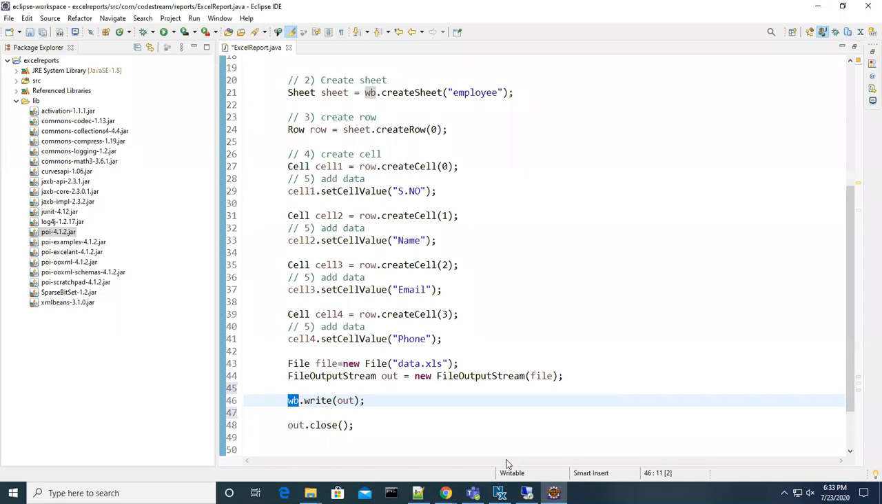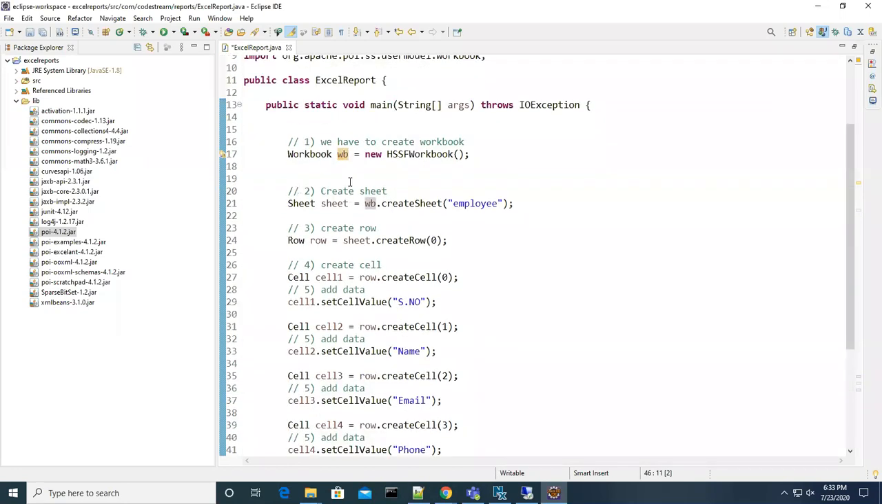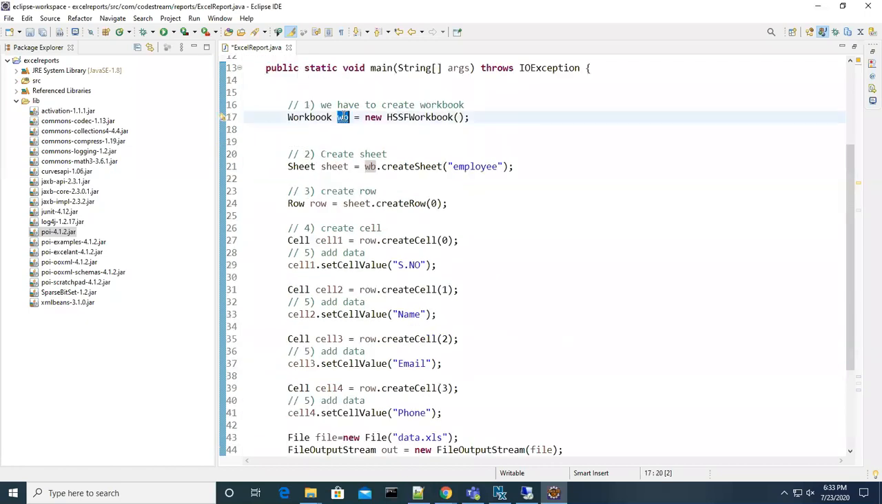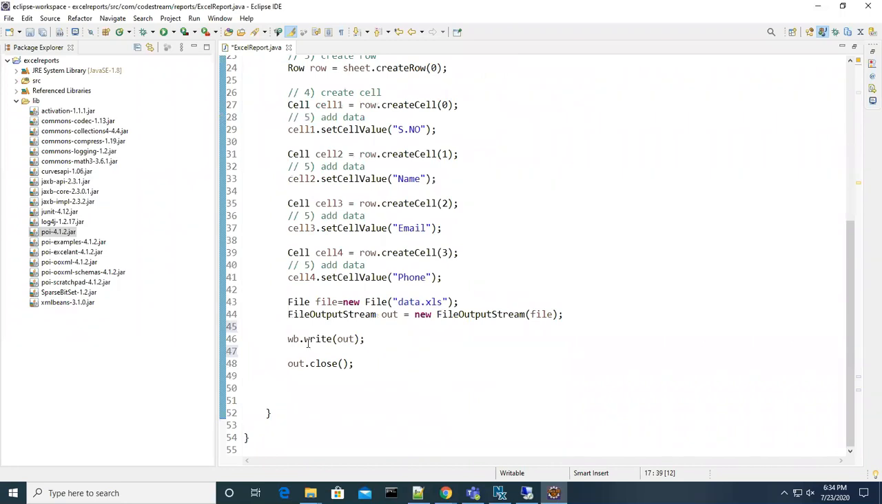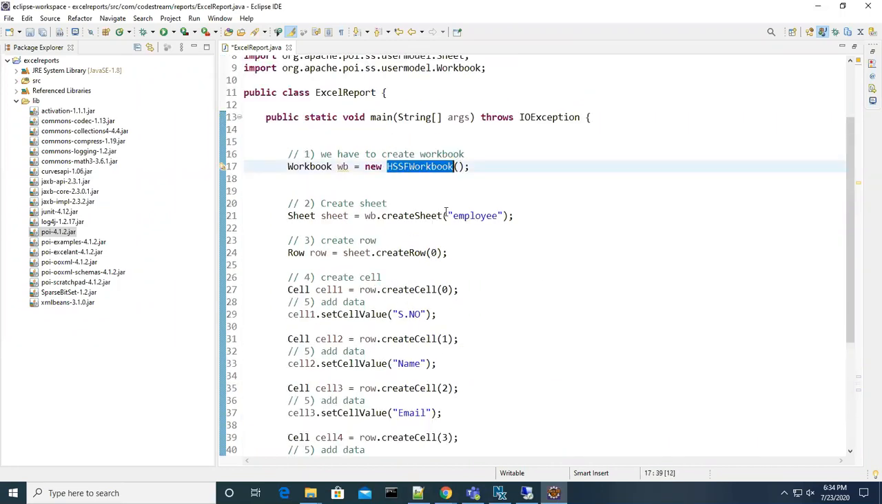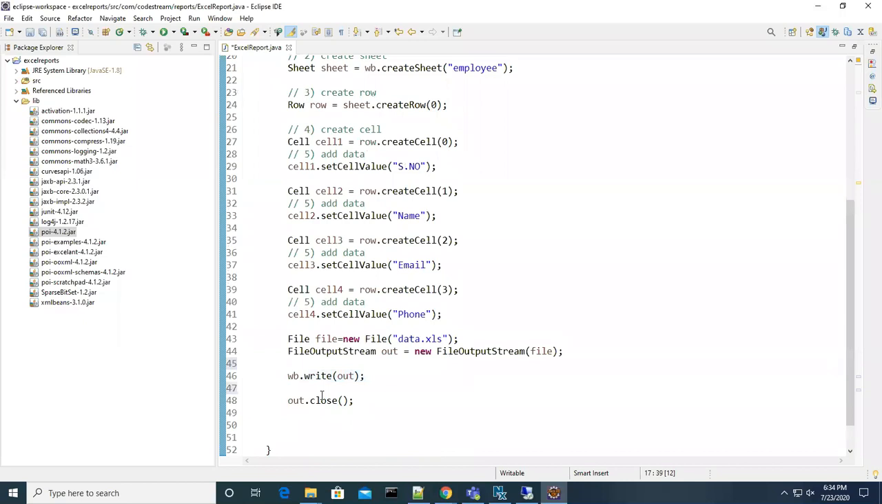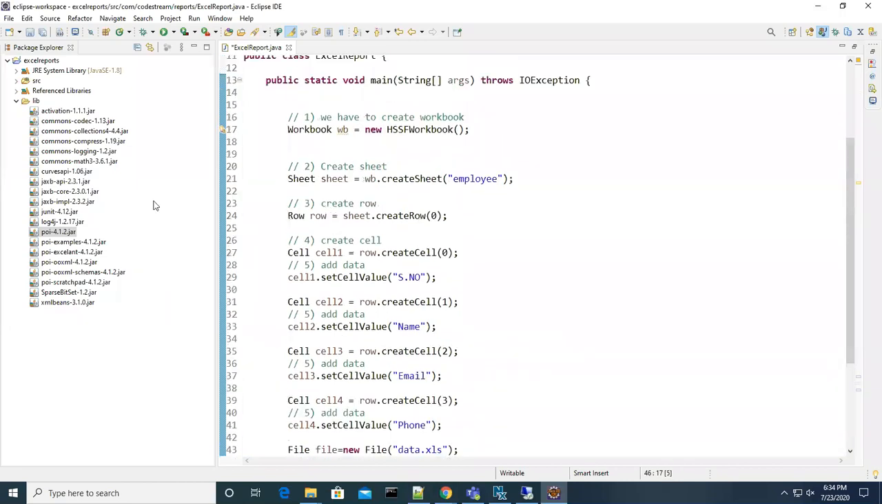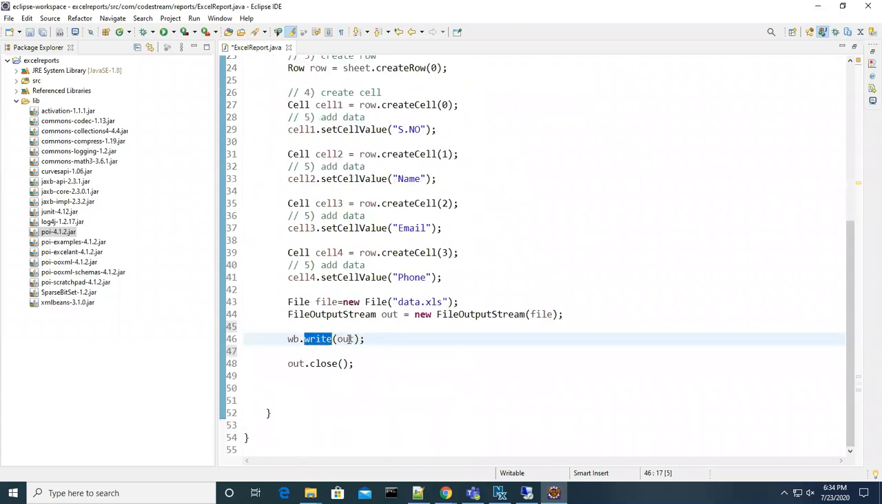Workbook. So the workbook reference variable is holding the HSSFWorkbook object, so that means the write method is available in Workbook. This method is from a third-party library they are giving. For this, they are expecting which file you want to write this workbook data to. That file object they are expecting here, and that is what I am giving.